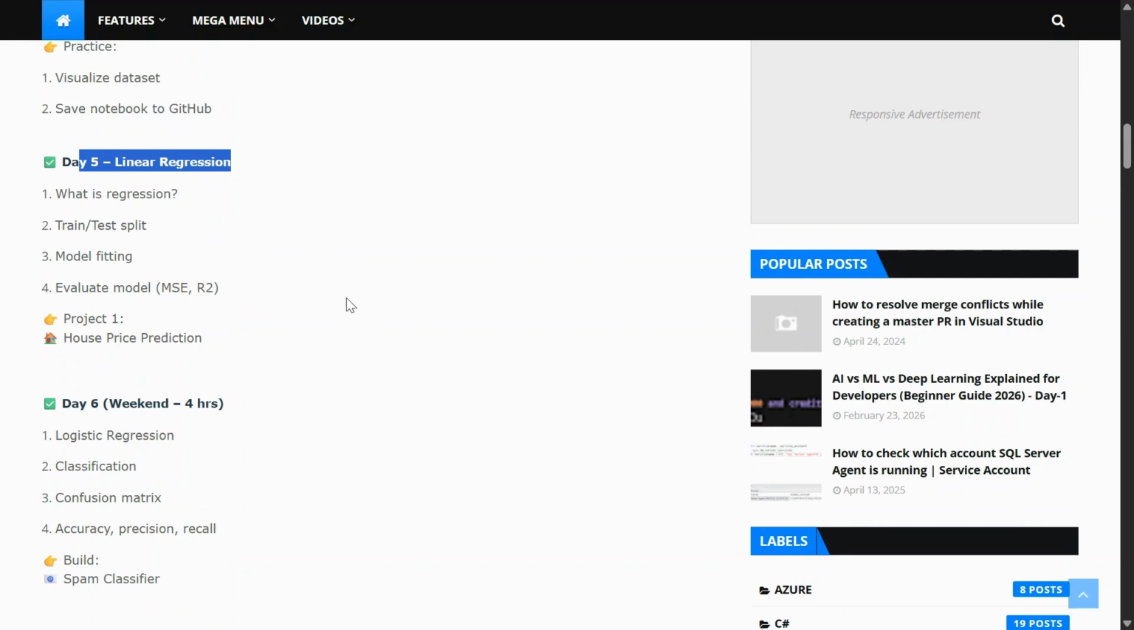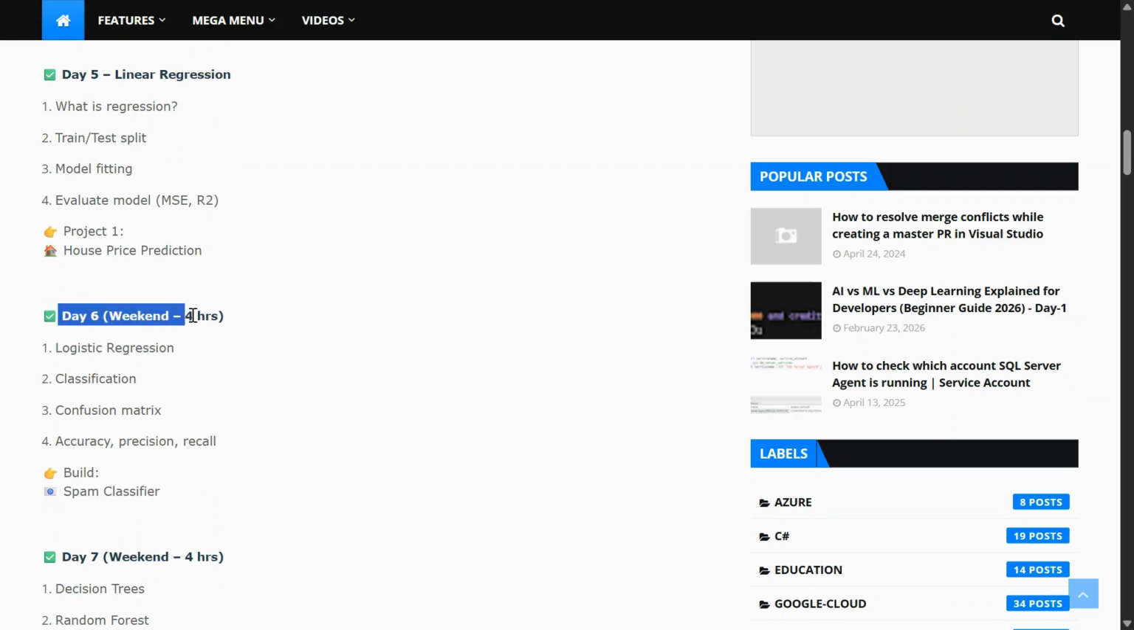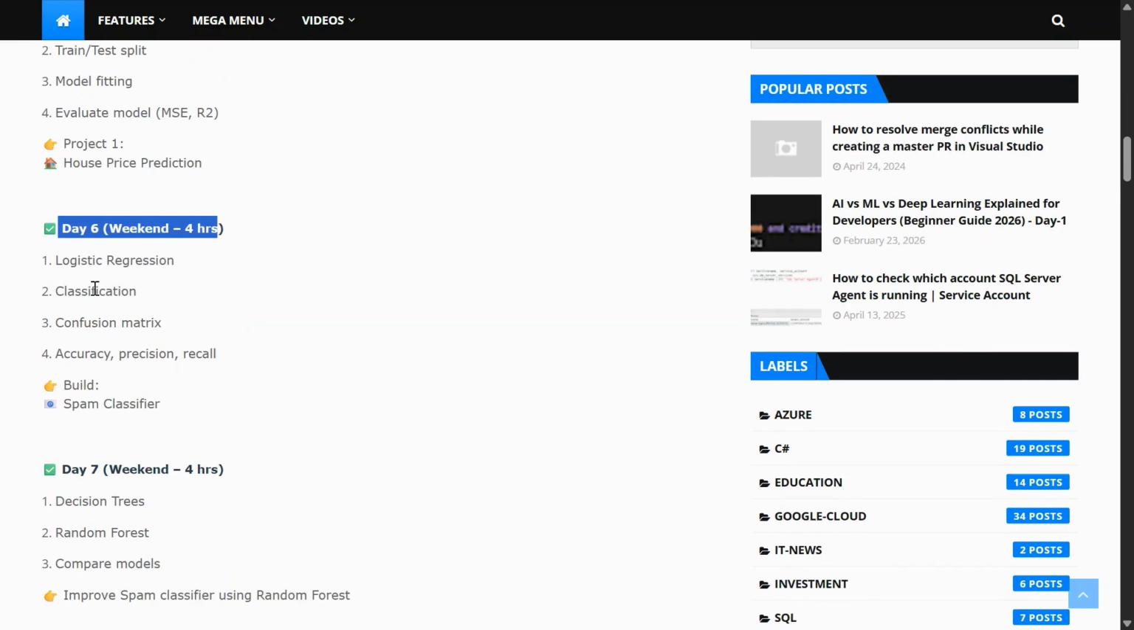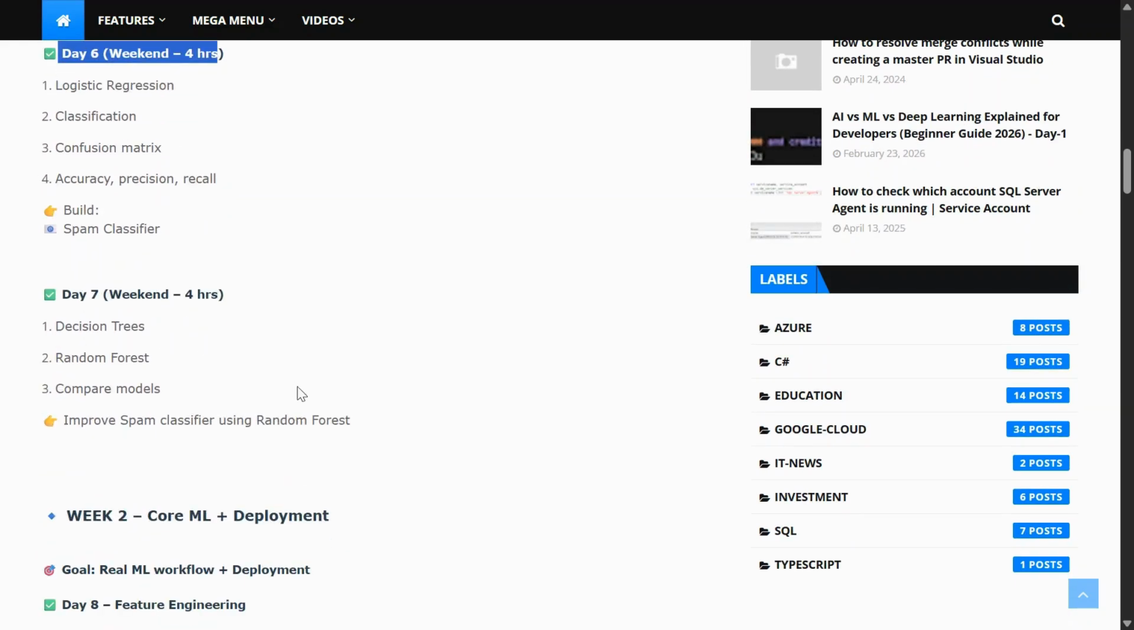On weekdays we need to spend some 2 or 3 hours, and on the weekend we need to spend 4 to 5 hours. So in that way we need to start our AI engineer learning journey. Okay, so I will explain all those things day by day. I will create one blog, meaning in day one what we learn. That blog I will create and share with you guys.